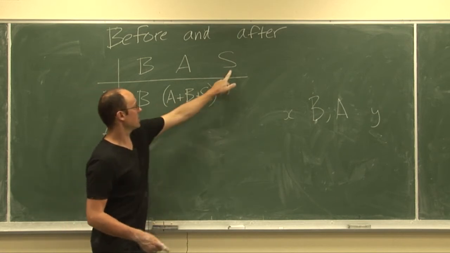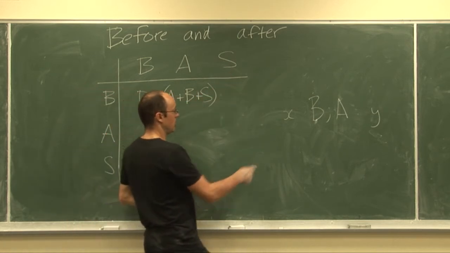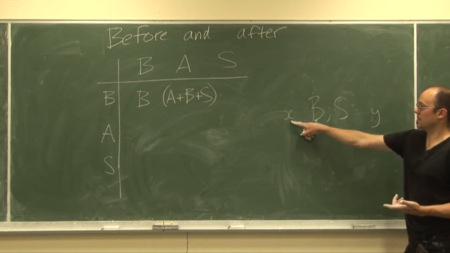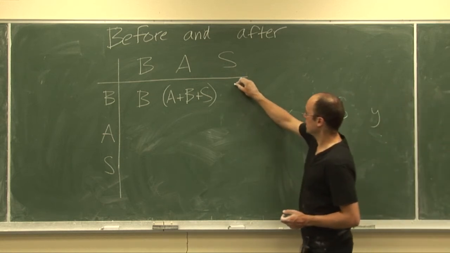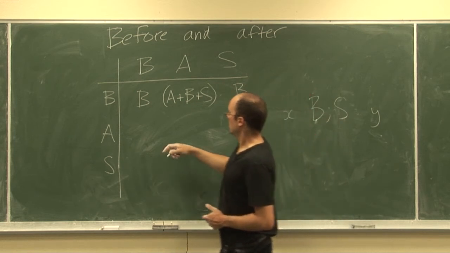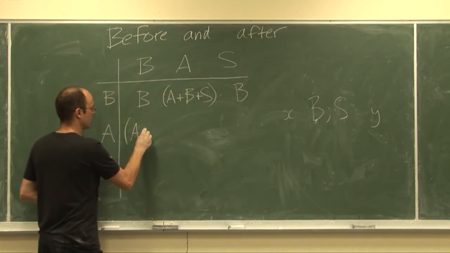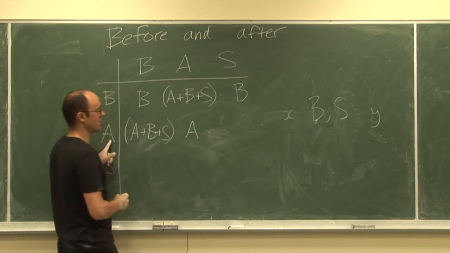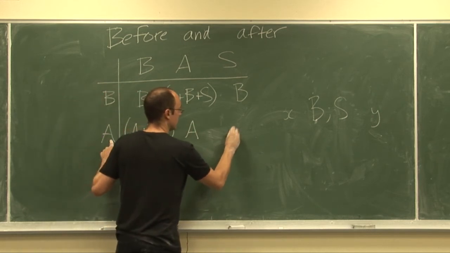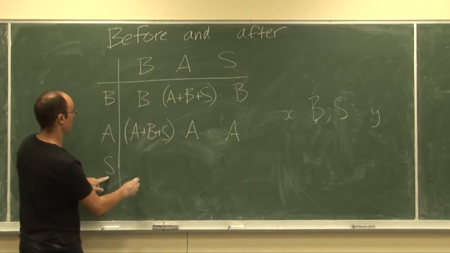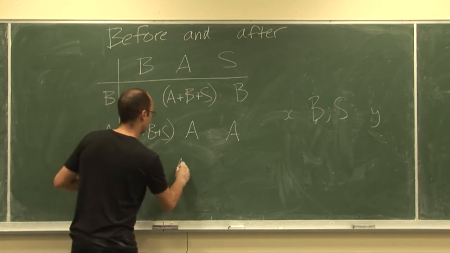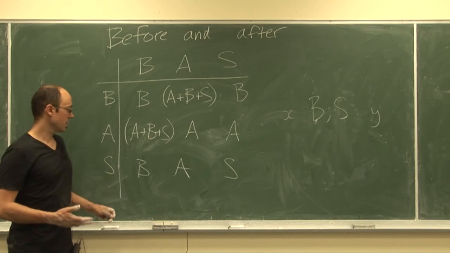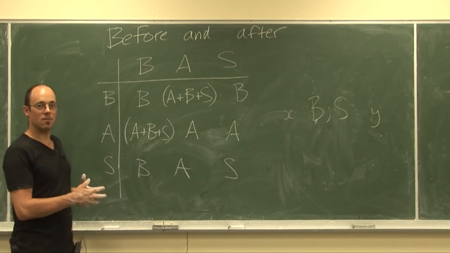If you're before something that's at the same time as something else, so if x is before an event that's at the same time as y, then clearly that just tells us that x is before y. So we get a before here. And we can work through like this. I'm not going to calculate all of these. After is just the same as saying after. And after at the same time is after. And we can complete this one nice and easily too. So this little abstract algebra, which is clearly just some weird thing, tells us a lot about how to reason about before and after.